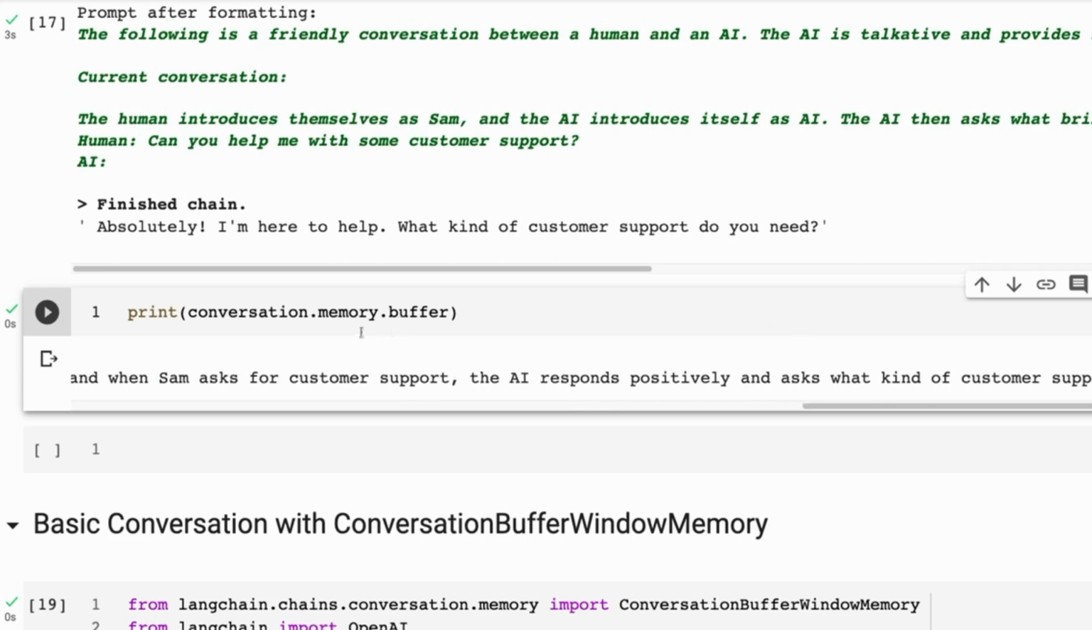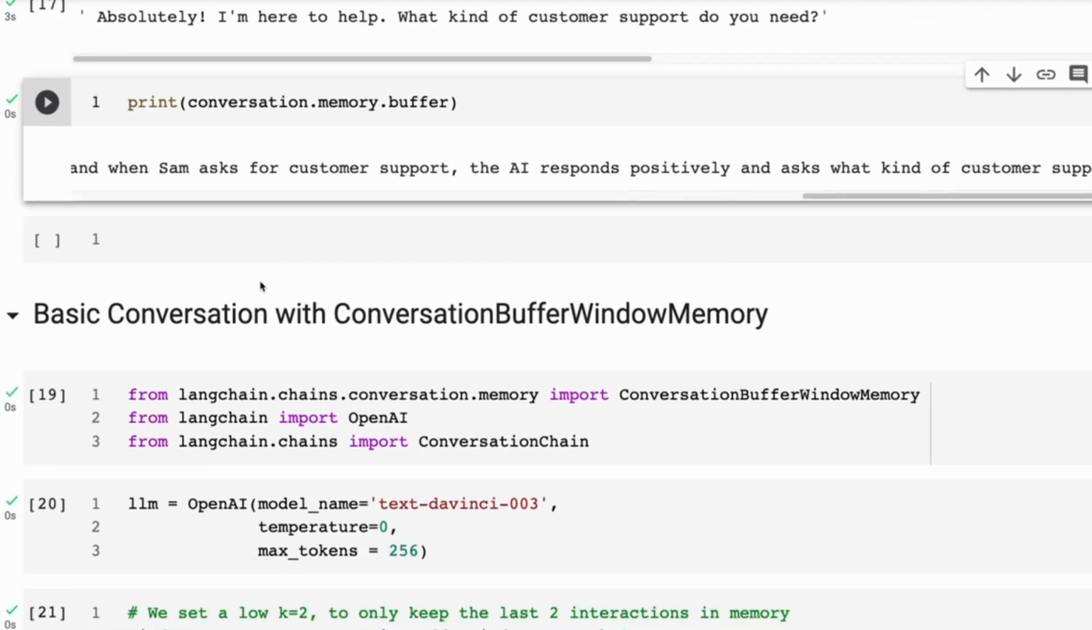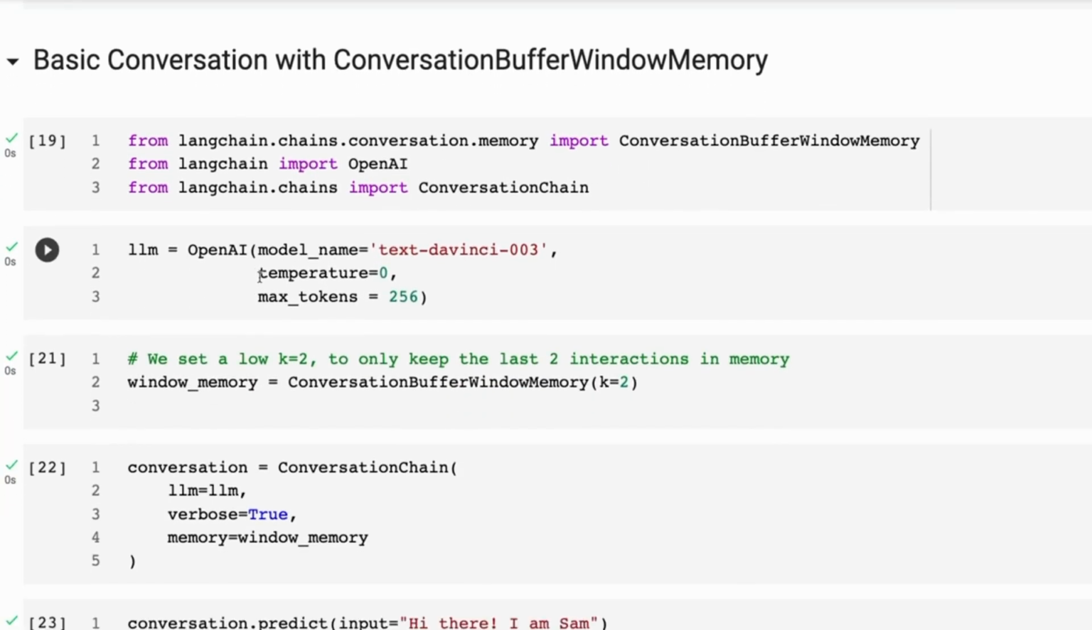So you'll notice here that it's kind of doing a co-reference resolution in that, rather than a human who would probably say "it responds to what he asked" or "she," here it's sticking to AI and Sam. So this is the summary one. It's also very useful. The next one is kind of an alternate version of the first one that we had. So this is a conversation buffer window memory.